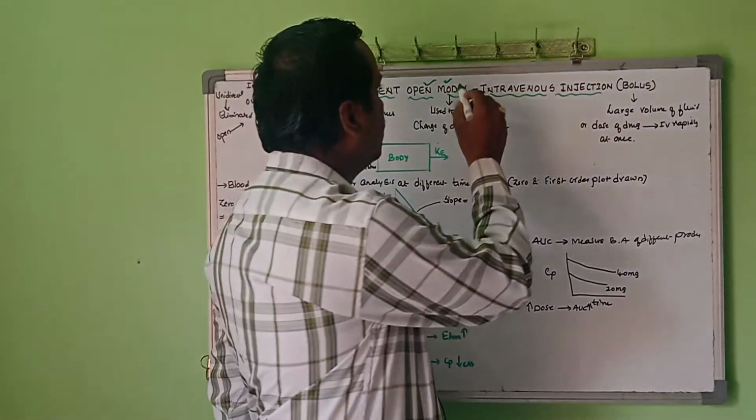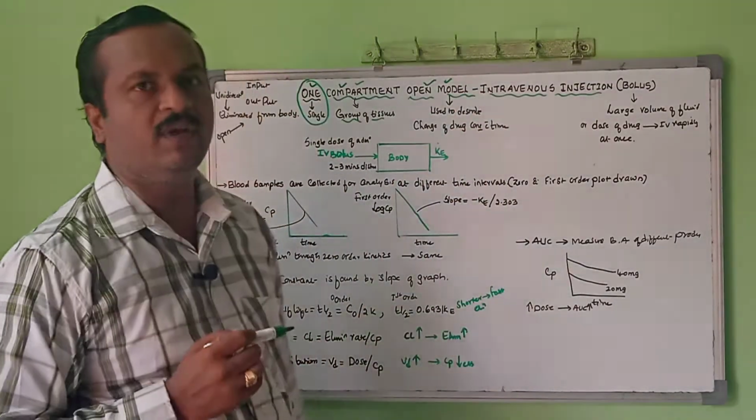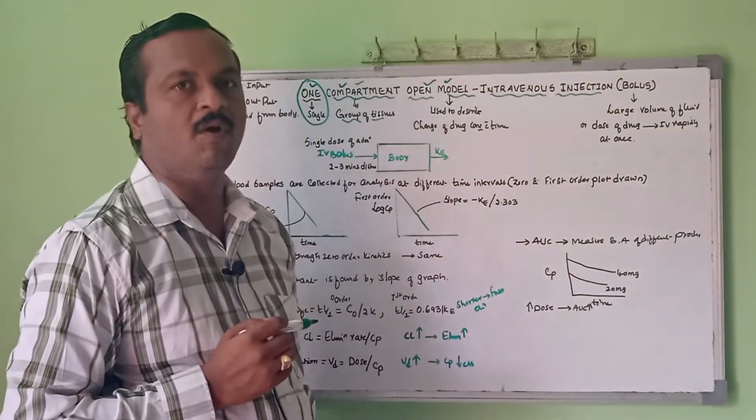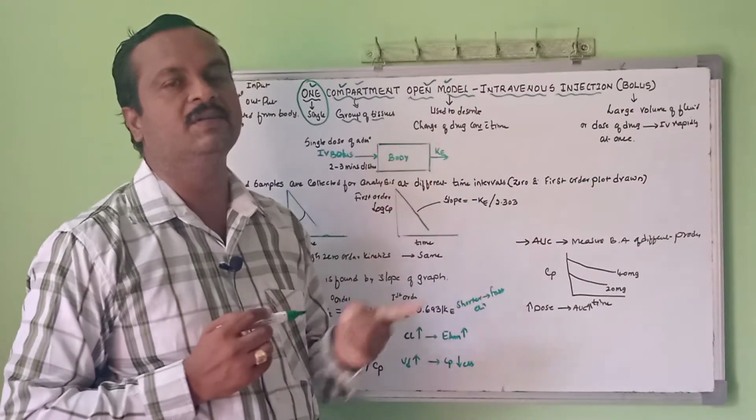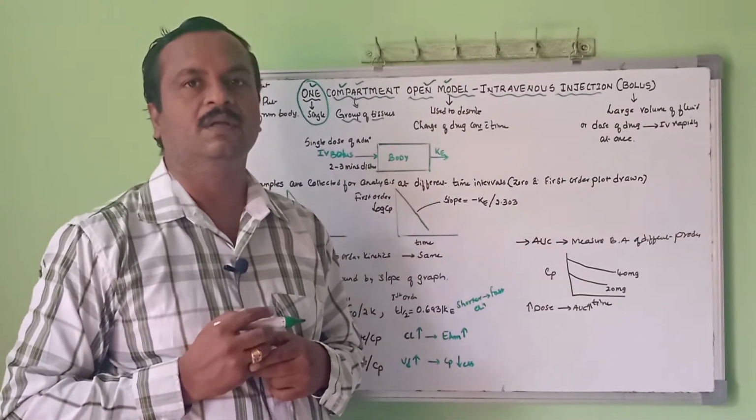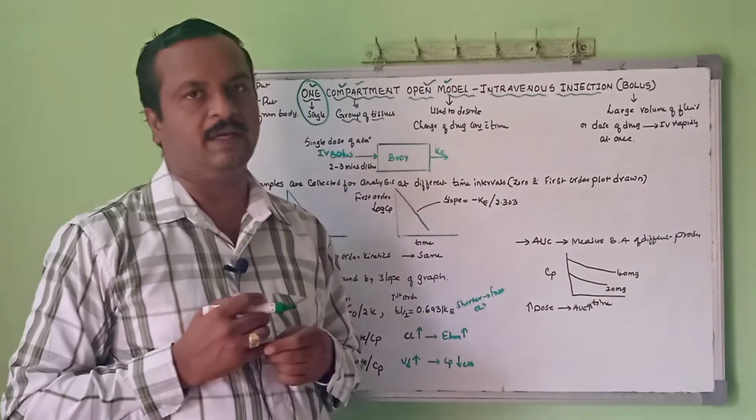Next comes the model. What is a model? Why are we using the word model? The word model we are using to describe the changes of drug concentration in the body with respect to time.